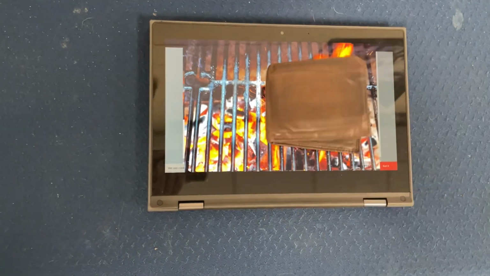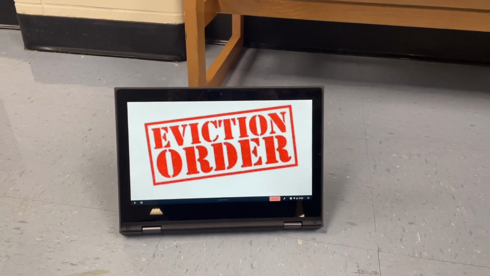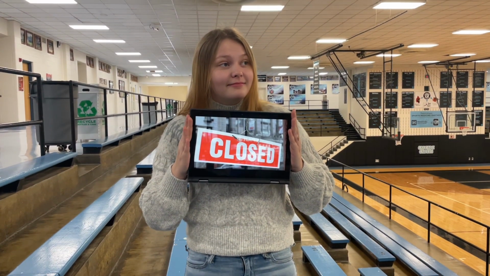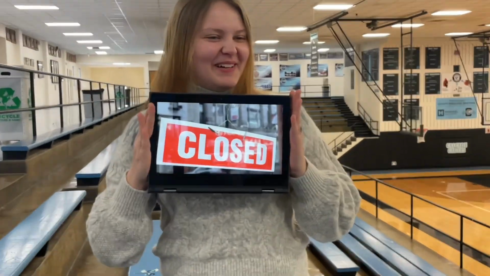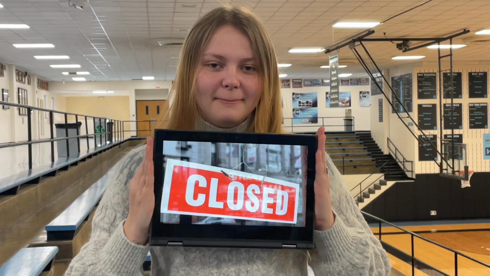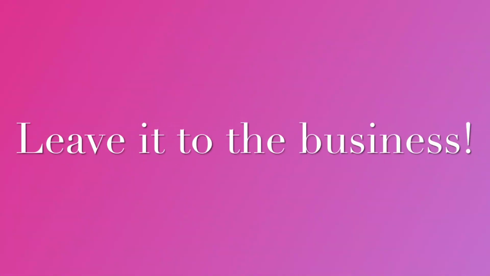If the government were to control the salary for minimum wage employees, several things would happen. Raising the minimum wage would raise the prices for every consumer, including the cost of living. Due to this raise in wage, hours would be reduced so people wouldn't be working nearly as often. Also, small and local businesses would have to shut down altogether due to not being able to afford the cost of their employees. All in all, it could be very detrimental to people and the economy if the government has control over the minimum wage price. Leave it to the business.